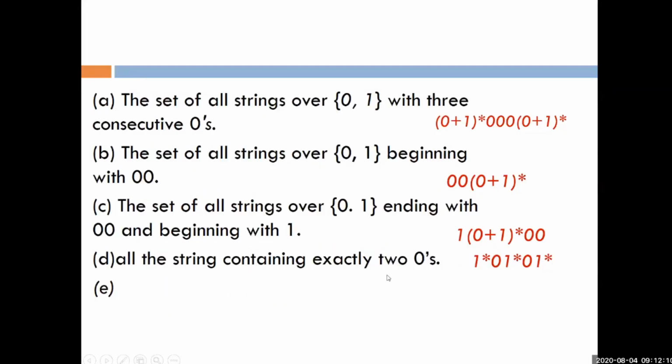And finally, the last one is all the strings containing exactly 2 zeros. So 2 zeros means exactly 2 zeros, not more than 2 zeros. It is not written at least, it is exactly 2 zeros. So how can we ensure that the number of zeros is exactly 2? Starting with one combination, 1 may come or may not come, 1 asterisk, then 0, and again 1 asterisk, then 0, then 1 asterisk. 1 asterisk means any number of 1s is allowed because there is no restriction on 1. So we can write 1 asterisk. But the restriction on 0 means 0 is exactly 2. So this will be the final regular expression for this statement, right? Is it clear to all? Should I move ahead? Very good. Is that okay with you? Do not put 0 plus 1 there, the asterisk of (0+1) will come, son, okay?